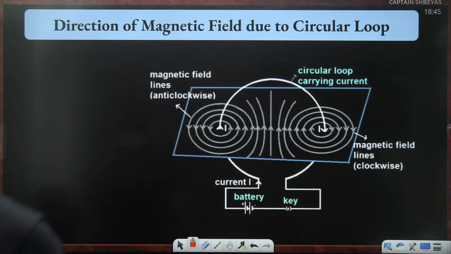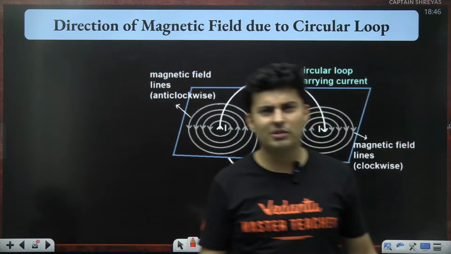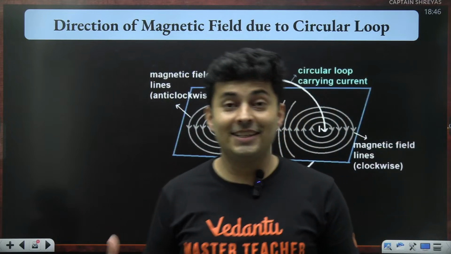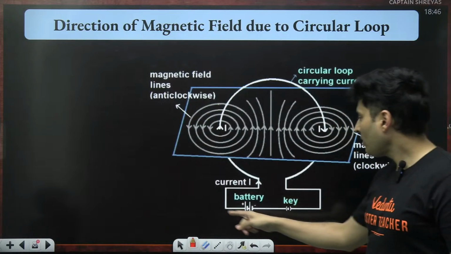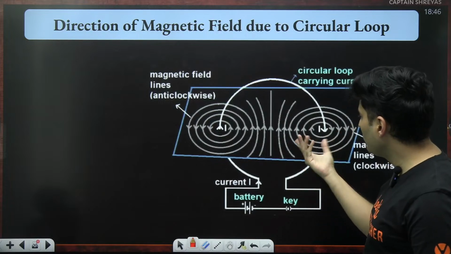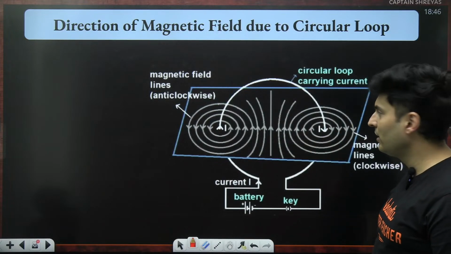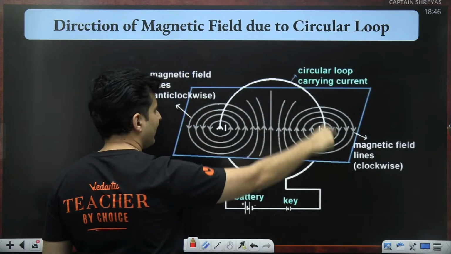Now, just like a wire carrying current can produce a magnetic field around it, even a coil carrying current can produce a magnetic field around it. It's just that it looks more beautiful for a coil. Look at this. There is a coil which is formed, the current is going like that, and you can see how beautifully the magnetic field lines are being formed. The current is flowing like this in the clockwise direction.